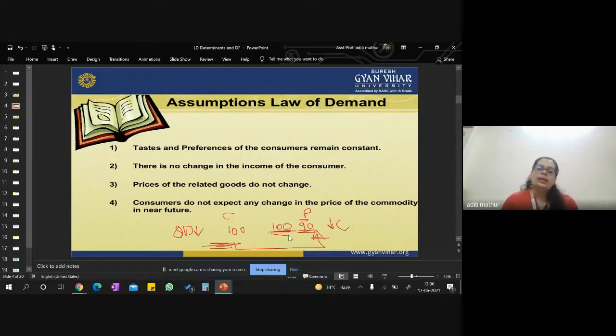The fourth assumption is that the consumers do not expect any changes in the prices of the commodity in the near future. Don't you think that many a time your parents predict the prices of a commodity in the upcoming future, that there is more probability that mango will get cheap in 1 month, so let's wait right now, let's only buy 2 kgs. When the rates decrease, we will buy more mangoes at that time. They are expecting changes in the prices, and it actually happens, right?